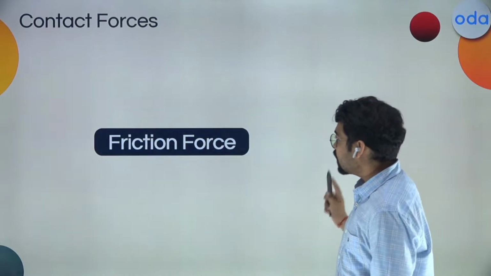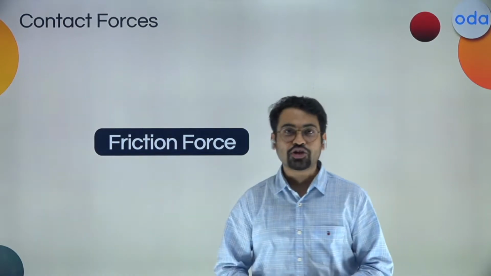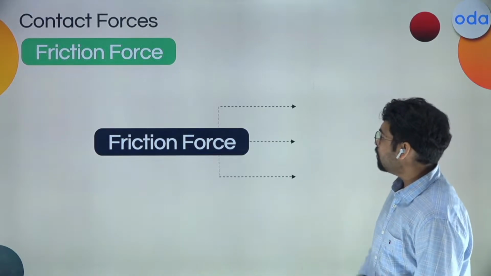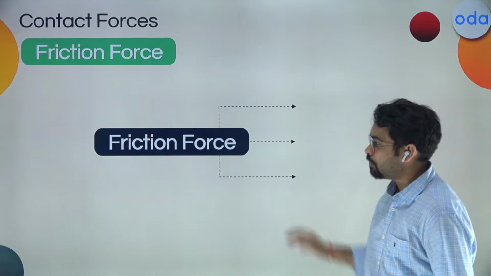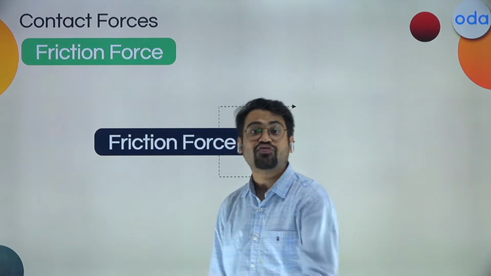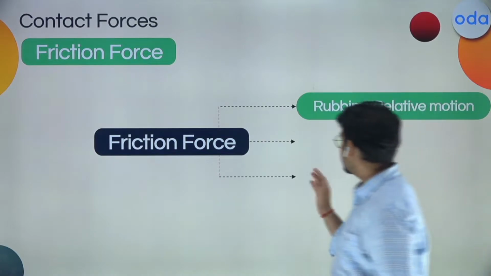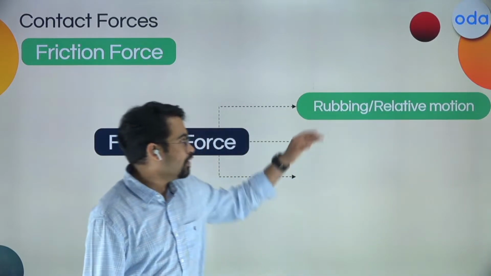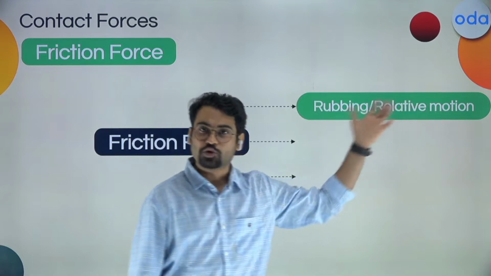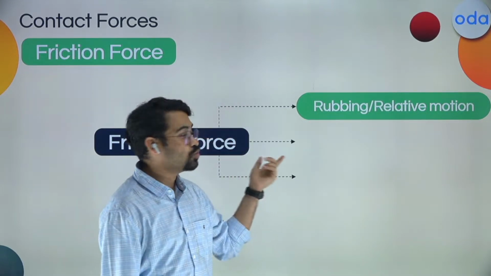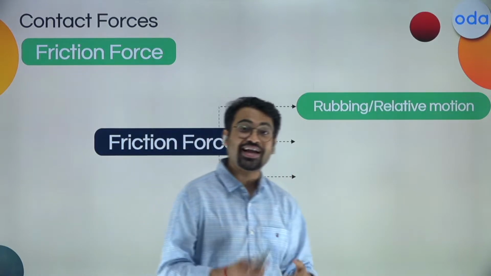What about the second one? The second one is frictional force. Now, what about frictional force? There are three different parts that you can actually define friction force with. So, what are these three things? The first thing says that whenever there would be rubbing or whenever there would be relative motion, if you find these two words, you can say that this is where your friction force can arise.